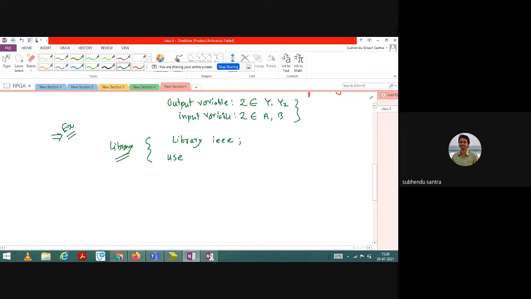So I use library IEEE, under which we need to use some package. What kind of package do we need here? Basically we are using a digital circuit, so the standard logic is sufficient. We do not need any mathematical operations here. So I need to use a simple standard logic.